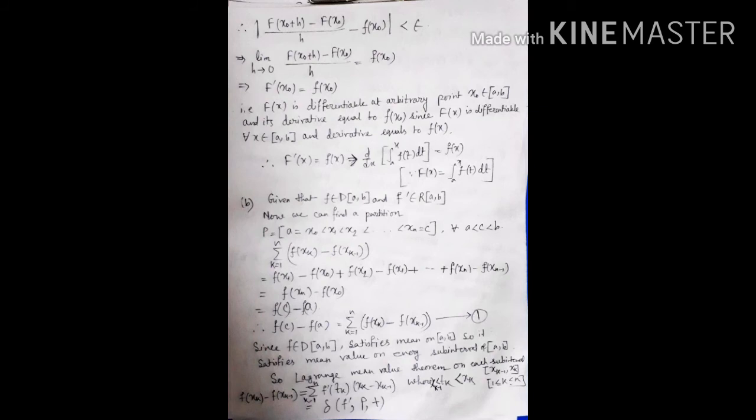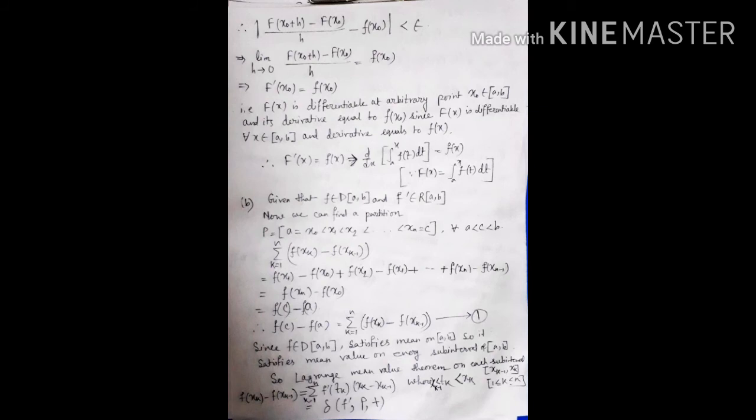Now we can find a partition capital P equal to a equal to x0 less than x1 less than dot dot less than xn equal to c, where c is a point between a and b. That means we can write a less than c less than b.